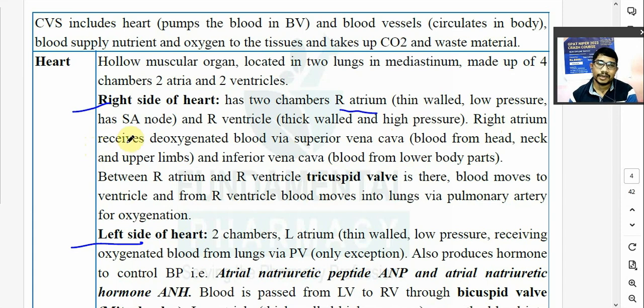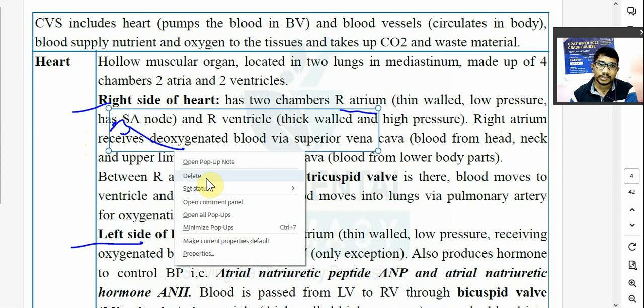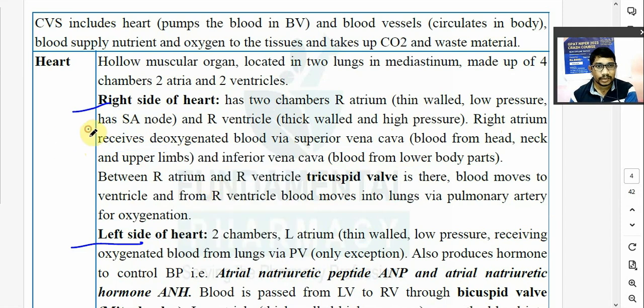At right atrium में it has a SA node. SA node को बोलते हैं अपन sinoatrial node. So it has a SA node just below the opening of superior vena cava. जहाँ पे superior vena cava open होता है उसके नीचे ही from the posterior side it has a SA node. So what is the SA node? उसका काम क्या है अपन बाद में देखेंगे, ठीक है? So actually it is a pacemaker of your heart.